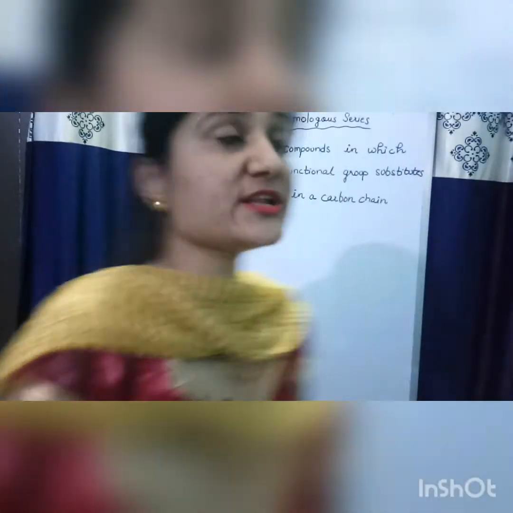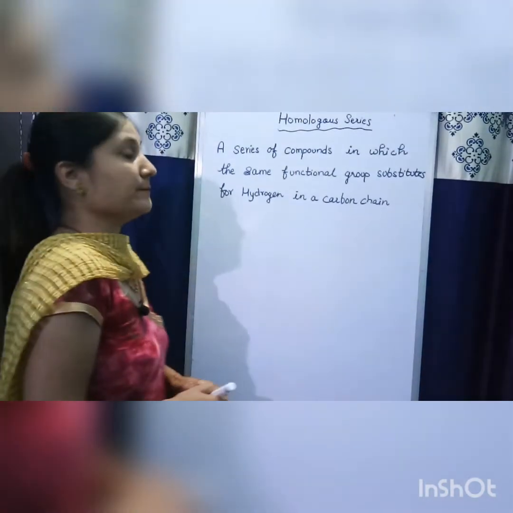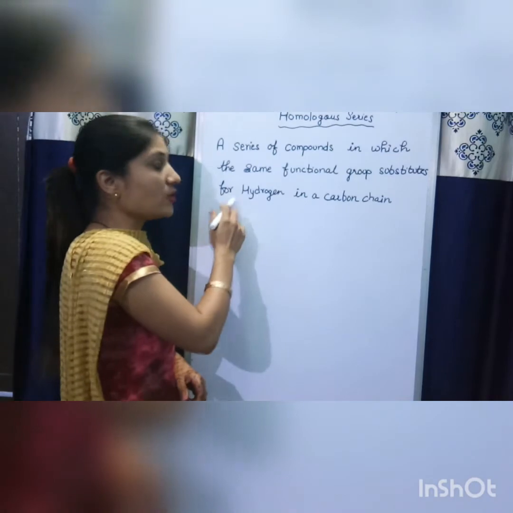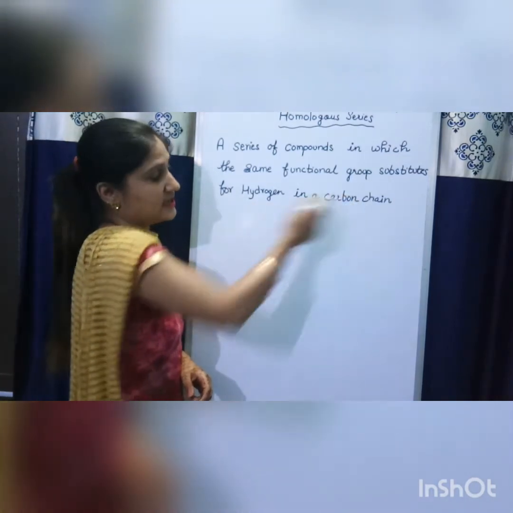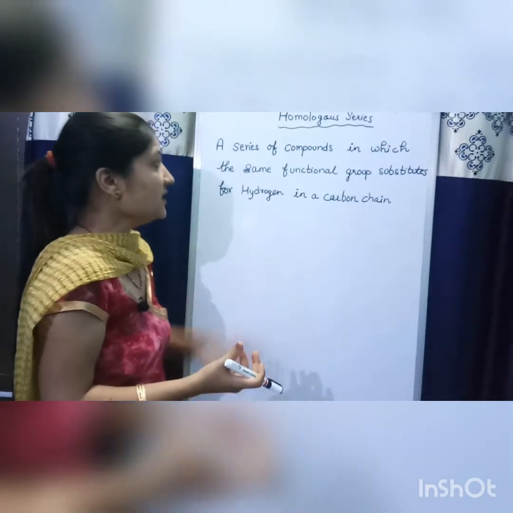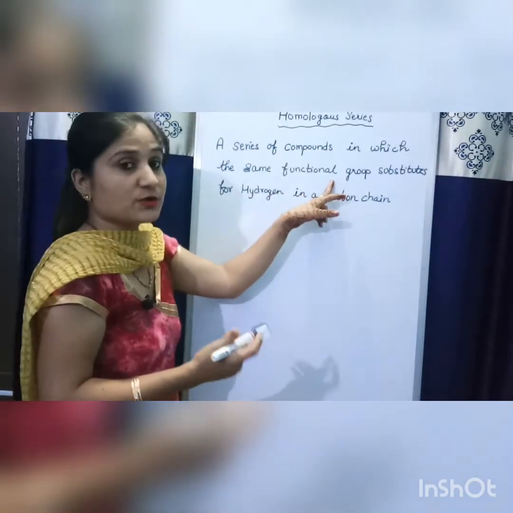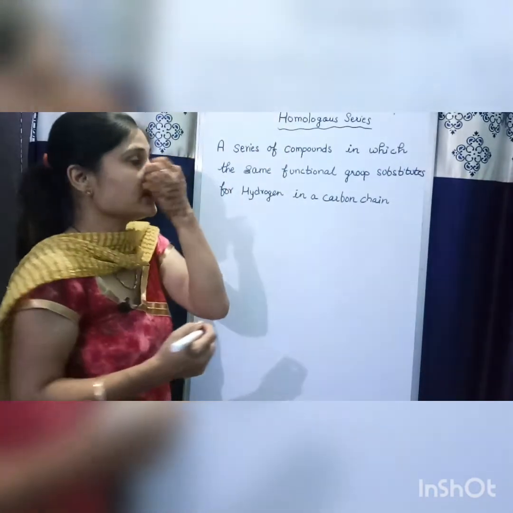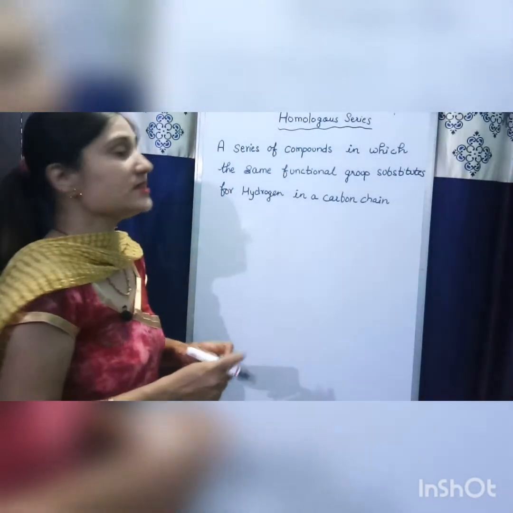Now, homologous series. What is a homologous series? A series of compounds in which the same functional group substitutes for hydrogen in a carbon chain. That means whenever we take a hydrocarbon and substitute a functional group in place of hydrogen, that series is known as a homologous series.